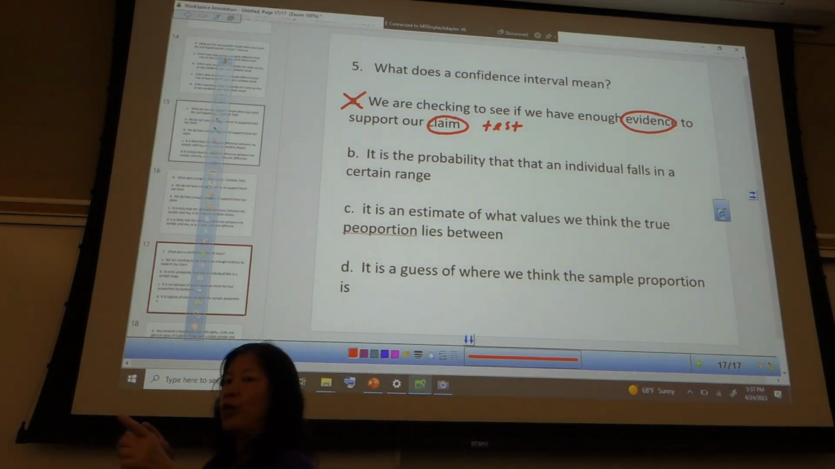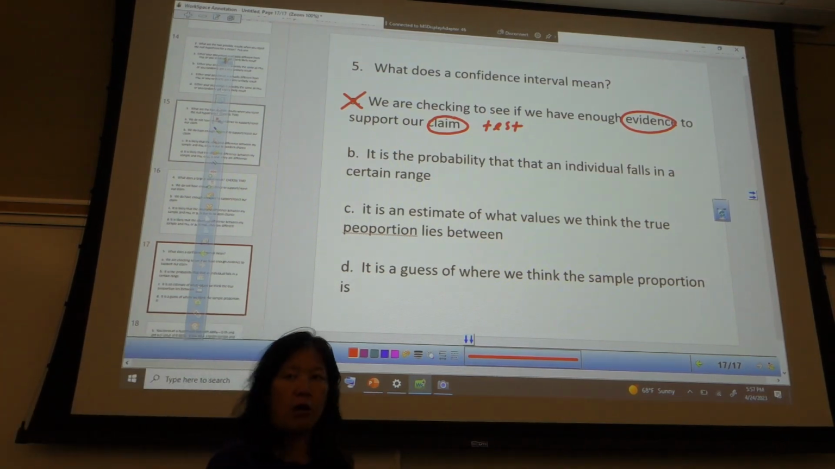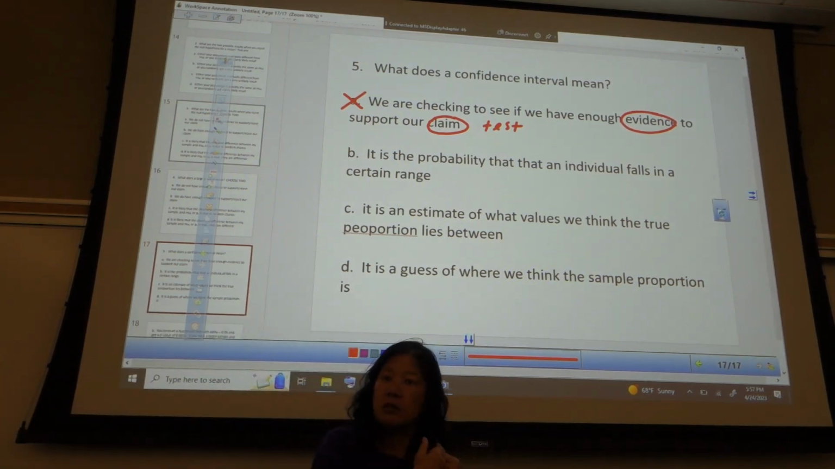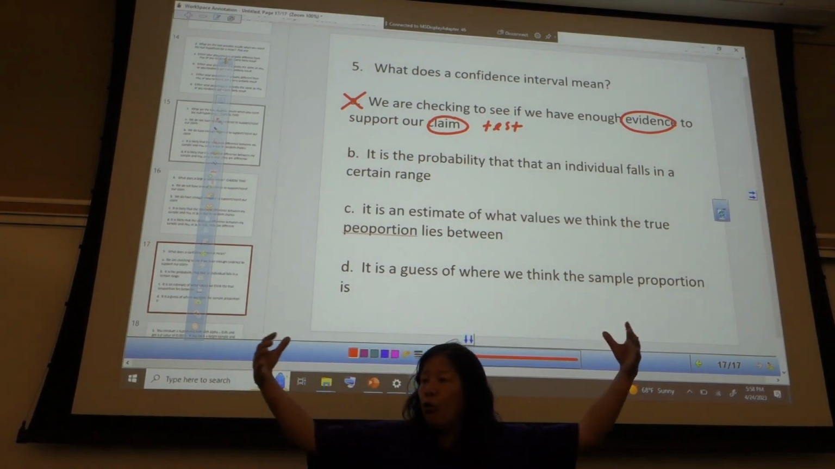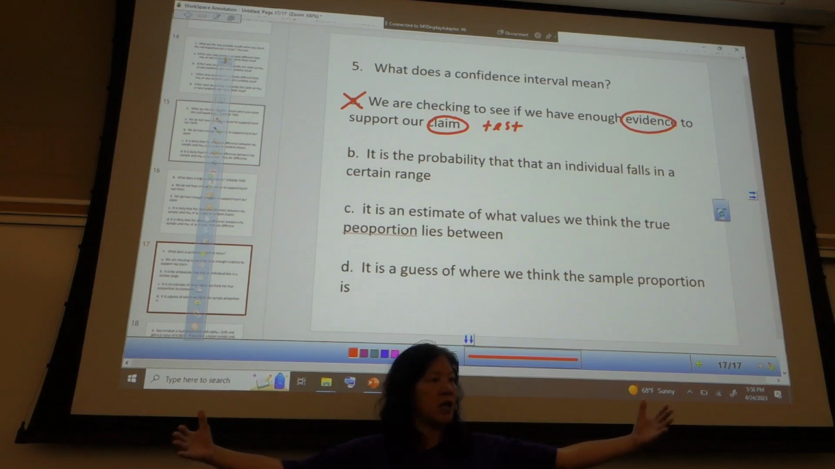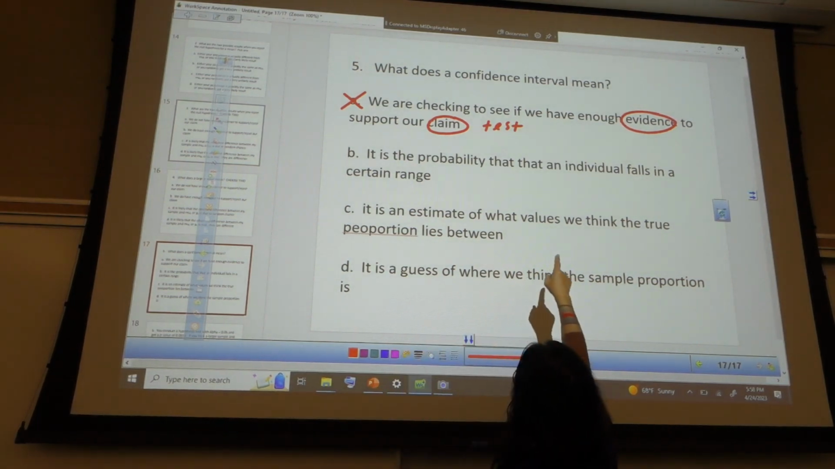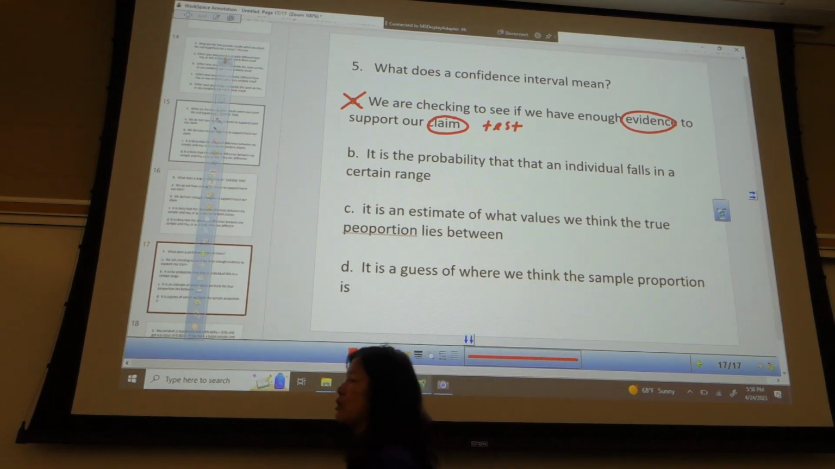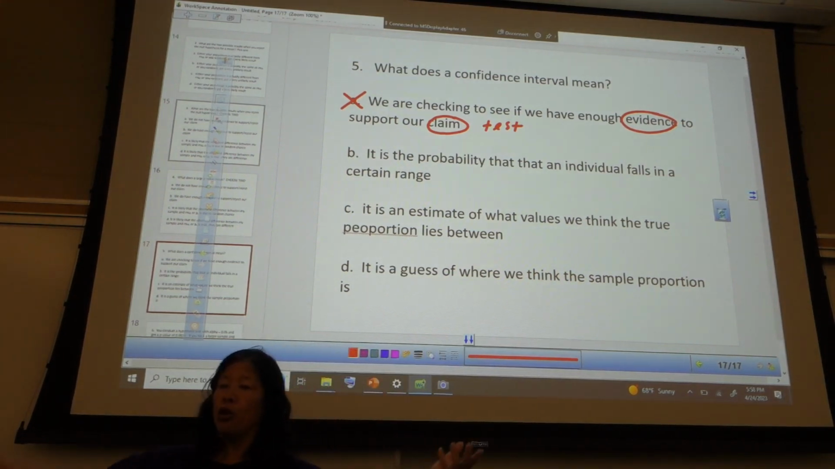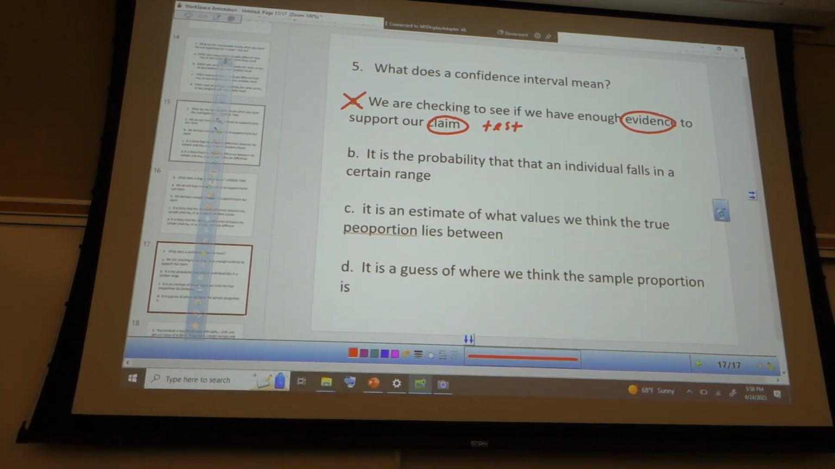Second thing is, we're not talking about one individual. We're talking about, remember this all relates back to the mean of the means, right? Proportions is the whole population, not just one person. Does that sort of make sense to folks? So this is not the probability that an individual falls in the range, it would be the probability that the whole population proportion would fall in that range. So it's not the second one.